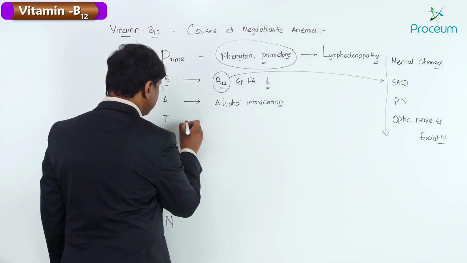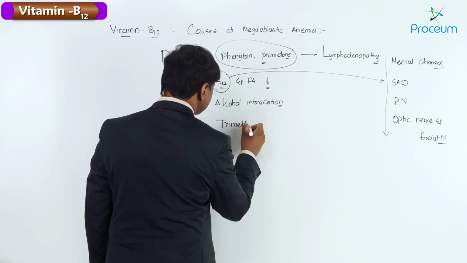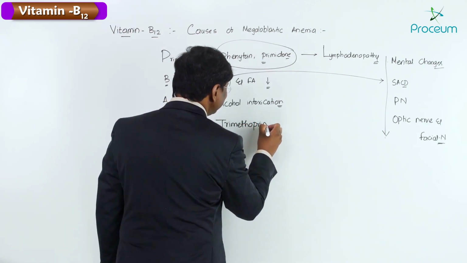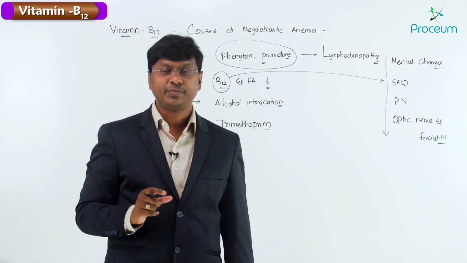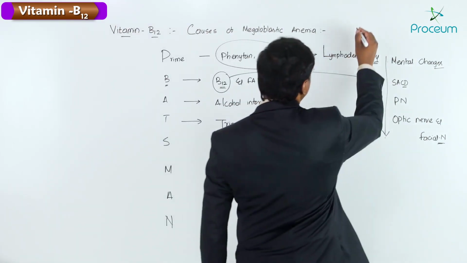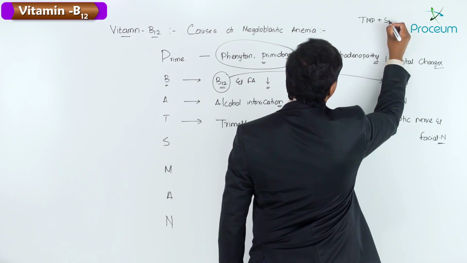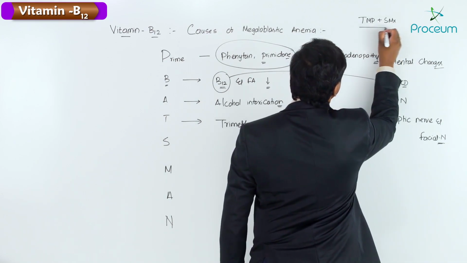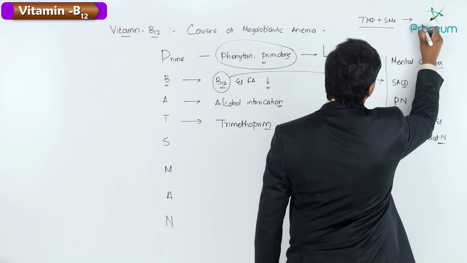Then you take this word T, that is trimethoprim. Now what is this trimethoprim? Trimethoprim is an antibiotic, and trimethoprim plus sulfamethoxazole, these two together we call cotrimoxazole.